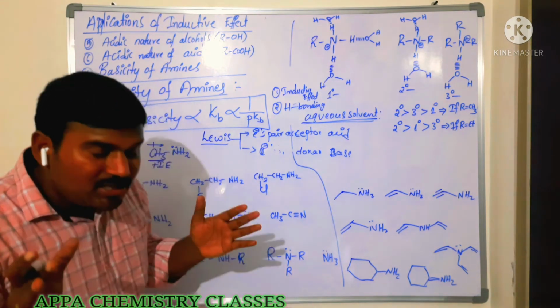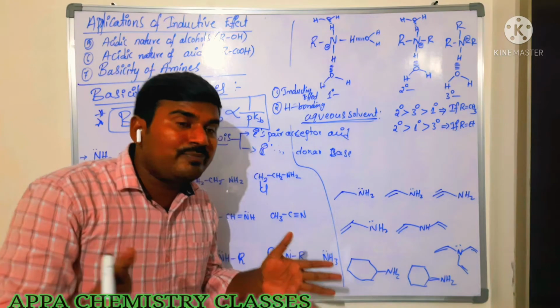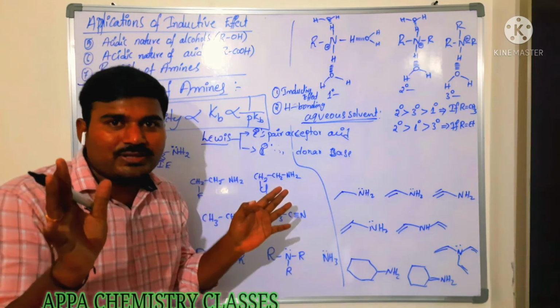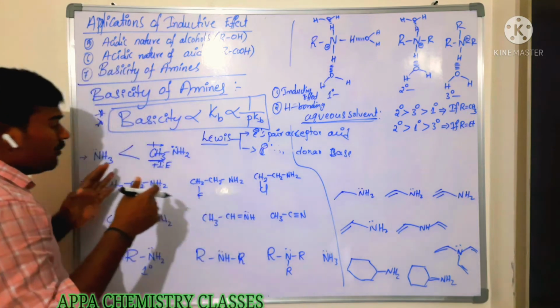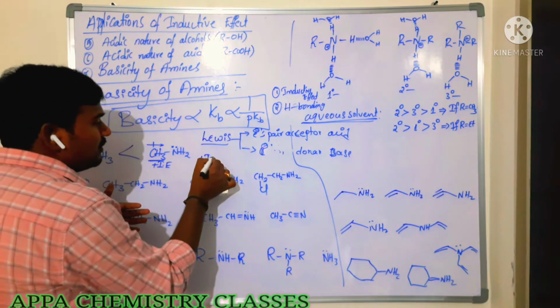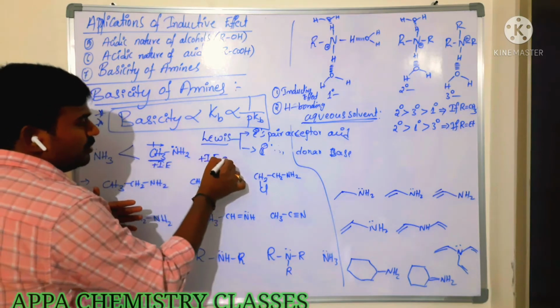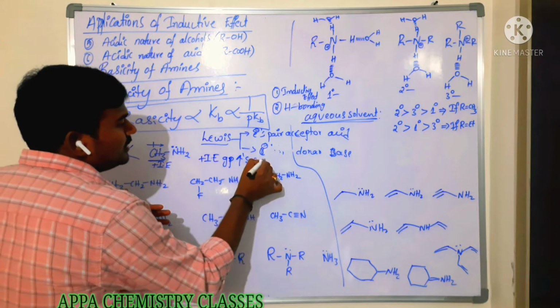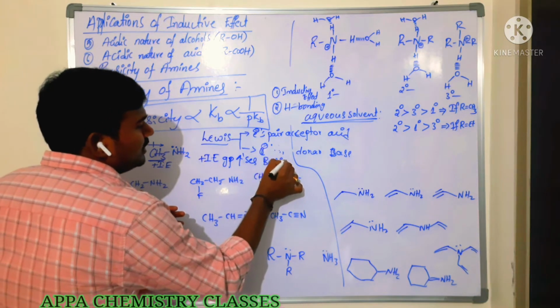So how can we define it easily? Whichever can easily donate the lone pair of electrons is more basic. It will donate easily when plus I groups are attached to the amine. Plus I groups increase basic nature.